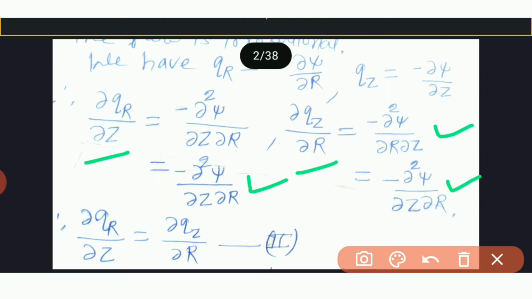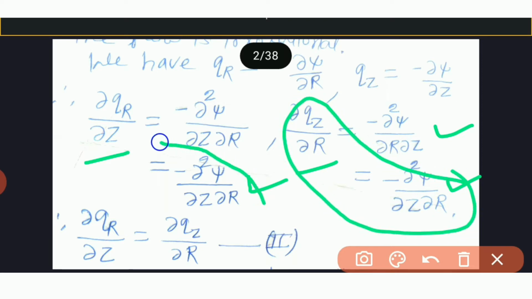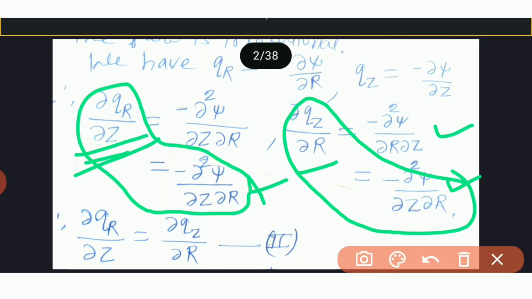So from these relations, these two are same. So we have ∂qr/∂z is equal to ∂qz/∂r. Suppose this is equation second.